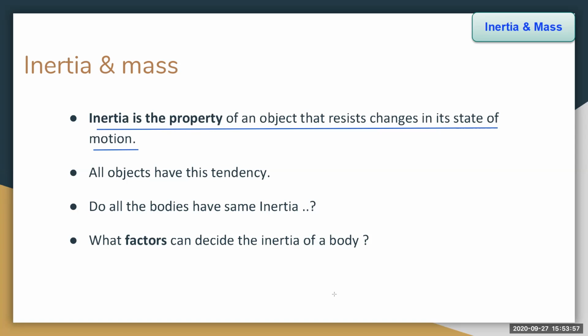That property is called inertia. If we want to change the state, we have to apply an external force, which is the first law. Do all objects have this tendency? Yes, all objects have the tendency of inertia. Do all objects have the same inertia? And what factors decide the inertia of a body? Now, we will see the answers to these questions.